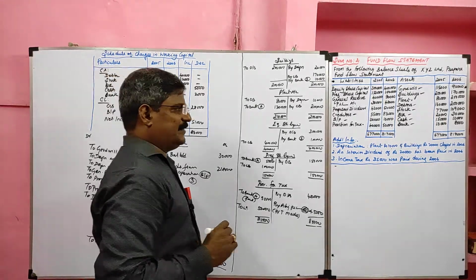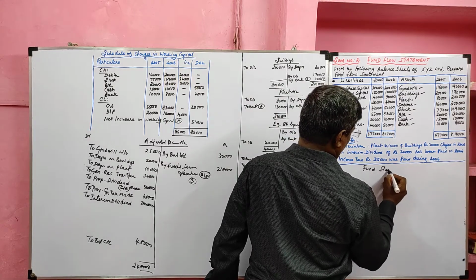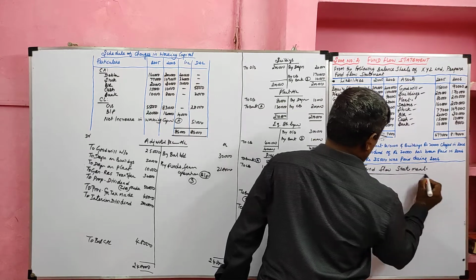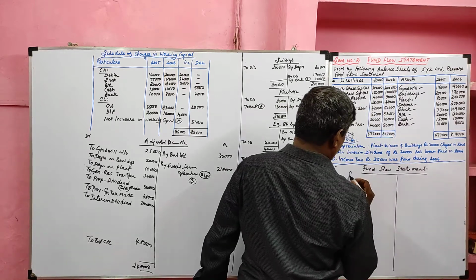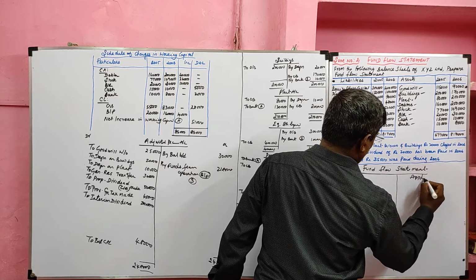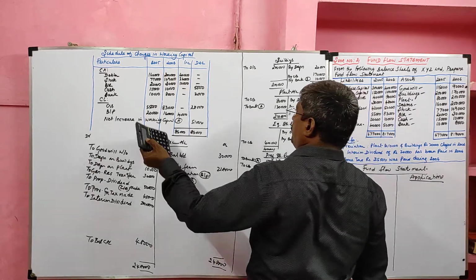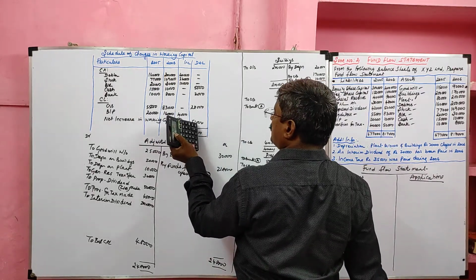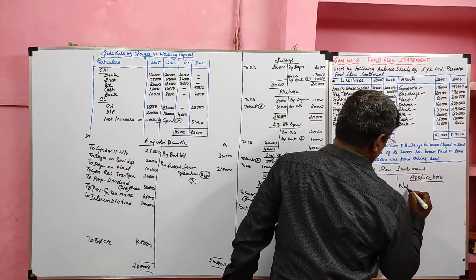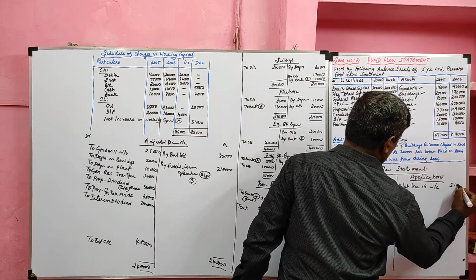Then we are going to prepare the last one, called fund flow statement. Fund flow statement has two sides. Left hand side, sources are recorded. The right hand side, applications are recorded. First we prepared the schedule of changes in working capital. The outcome is net increase in working capital. It will go to the application side. Net increase in working capital, its value 51,000.